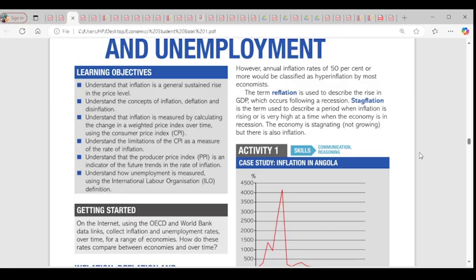Then we have stagflation. Stagflation is a situation where inflation is rising during recession. There's recession, which is economic decline, but during that recession there's inflation at that time, which is not expected. It is called stagflation. Do you understand what stagflation is now? Stagflation means there's inflation during recession. Reflation means there's a rise in GDP after a recession. Any question about that?